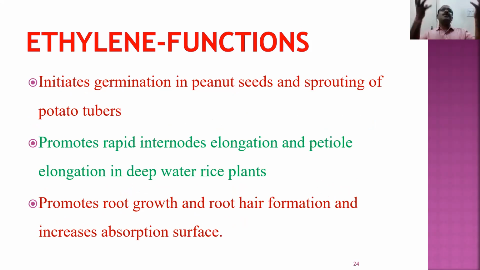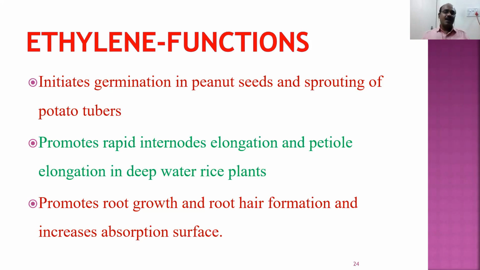If fruits keep hanging to the plant, the seeds will never fall on the earth. If the seeds won't fall on the earth, the seeds won't germinate. If seeds won't germinate, there is no further progress of that plant species. So at one stage, when the fruits are young, fruit drop should be prevented. That role is performed by auxins, cytokinins, and gibberellins. When fruit is mature, it should fall down. That role is performed by the ethylene and abscisic acid.